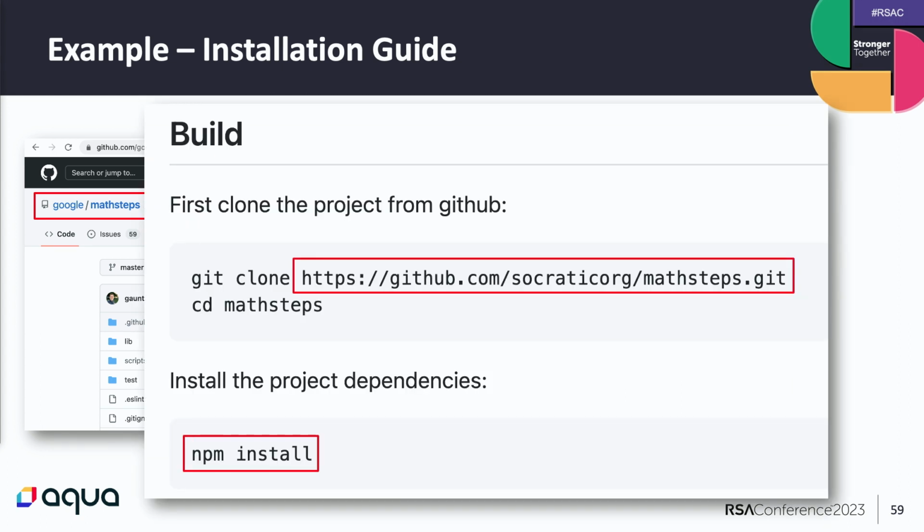Here we can see Google instructs us to do a git clone to the Socratic org map steps and not the Google map steps. And indeed, when you access this URL, you can see that you get redirect to Google map steps, so everything will be okay. But when an attacker will create the Socratic org organization and will feed it the map steps repository, there will no longer be a redirect, and users that follow Google's instructions will actually clone the attacker's repository. Then Google instructs us to do npm install, which will result in remote code execution of the attacker on Google users.